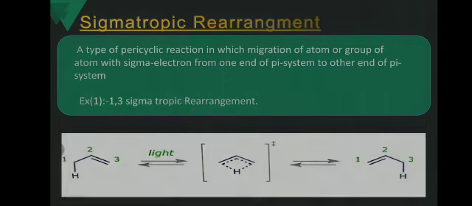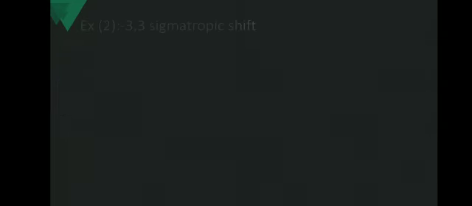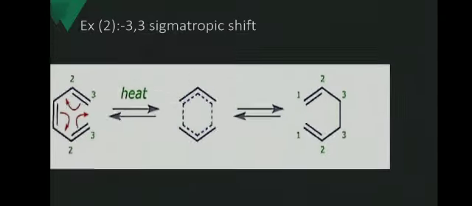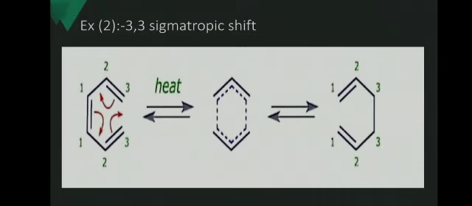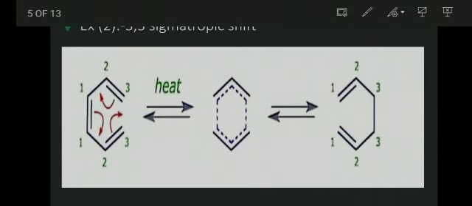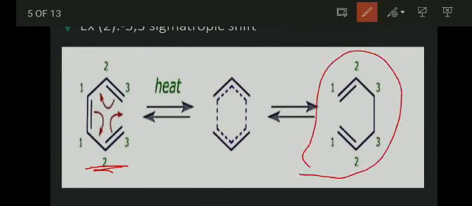Then we see another example, the 3,3 sigmatropic shift or 3,3 sigmatropic rearrangement. So here we see how that reaction takes place. We use cyclohexatriene, and that compound is converted into cyclohexadiene.